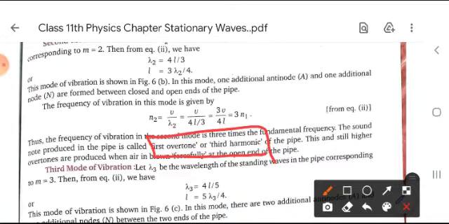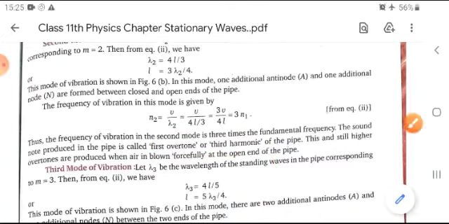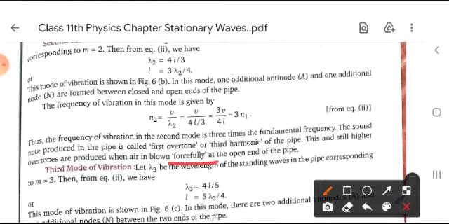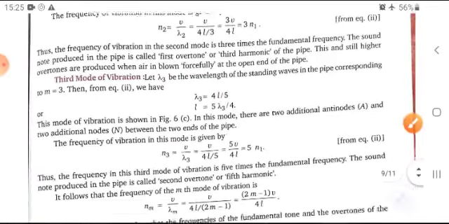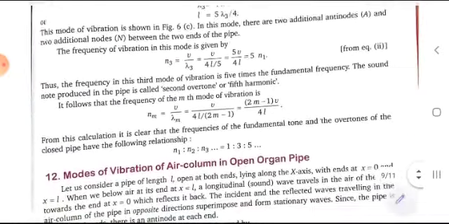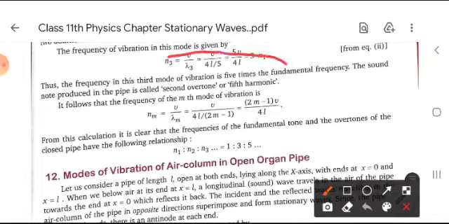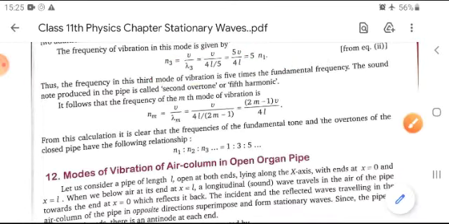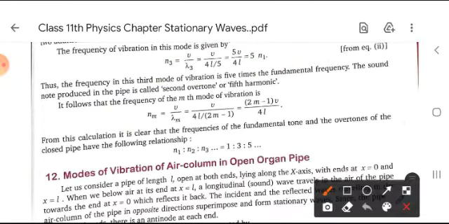This and still higher overtones are produced when air is blown forcefully at the open end of the pipe. Remember this. Similarly, in the third mode of vibration, the frequency is 5 times the fundamental frequency, and this is called the second overtone or fifth harmonic.